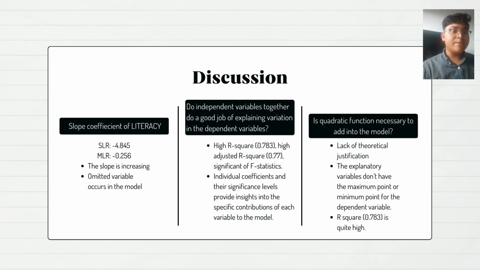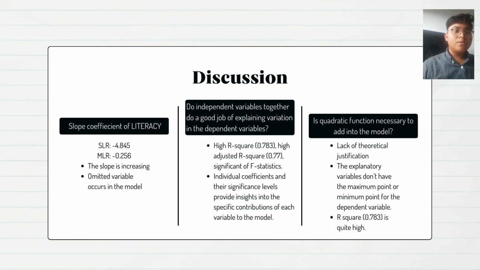The impact of this change depends on whether the new variables are correlated with the existing independent variable, which is literacy, and the dependent variable. For this study, we can see that all the independent variables are strongly correlated with each other because the correlation is above plus or minus 0.7. We can see that beta 1 in the SLR is suffering from omitted variable bias, which leads to inconsistent estimates of the regression because the dependent variable, TFR, is assumed to be influenced only by literacy.